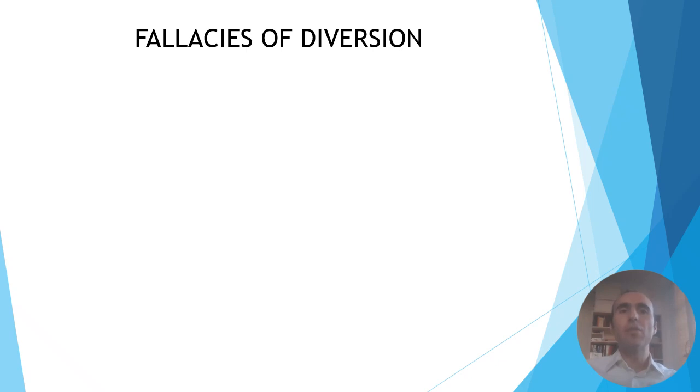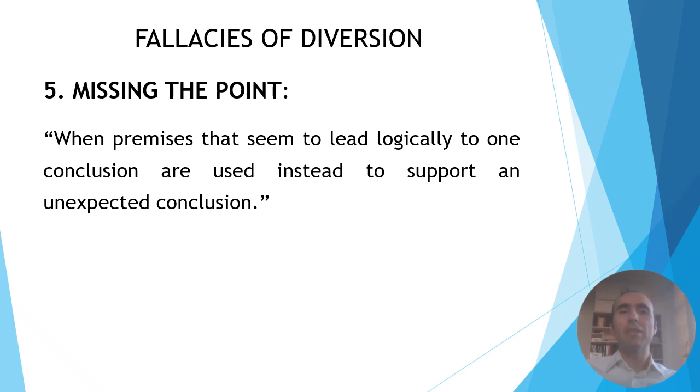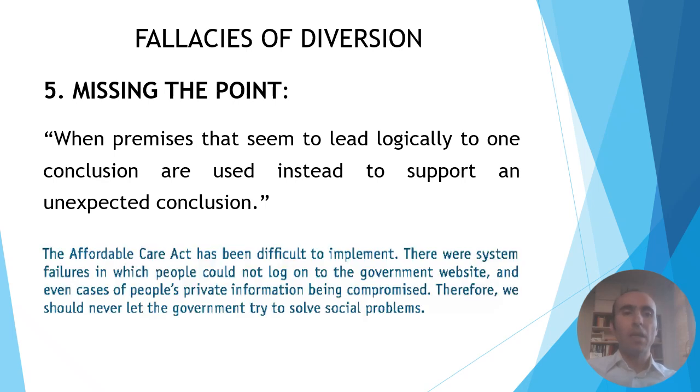The last fallacy of diversion that we will study is called missing the point. It happens when premises that seem to lead logically to one conclusion are used instead to support an unexpected conclusion. For example, the Affordable Care Act has been difficult to implement. There were system failures in which people could not log on to a government website, and even cases of people's private information being compromised. Therefore, we should never let the government try to solve social problems. The conclusion, as you can notice, is excessively general and is not supported by the premises.